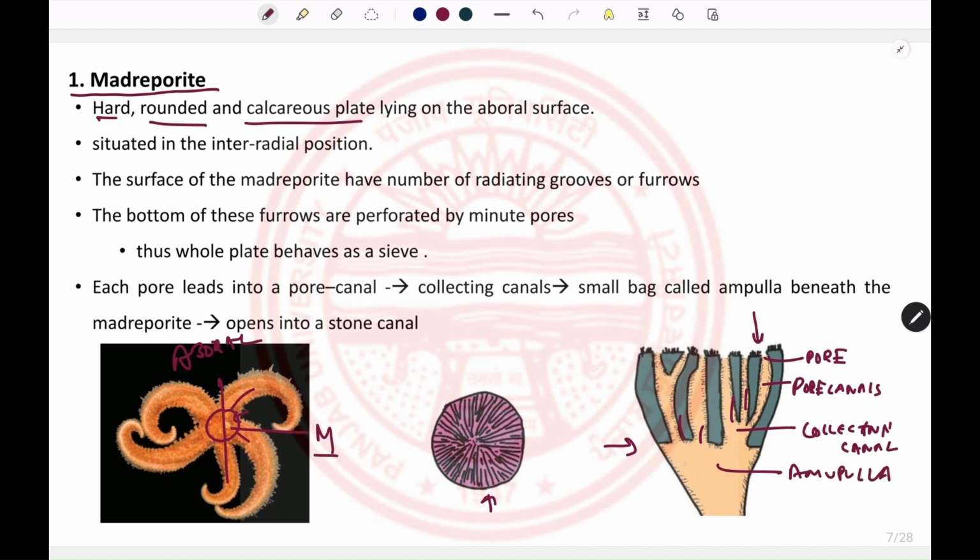And this ampulla acts as some kind of reservoir, and the madreporite surface, the inner one, is lined by cilia, and these cilia help in the continuous entry of the water. And this madreporite acts as a sieve and opens into the stone canal, which is the second component of the water vascular system.